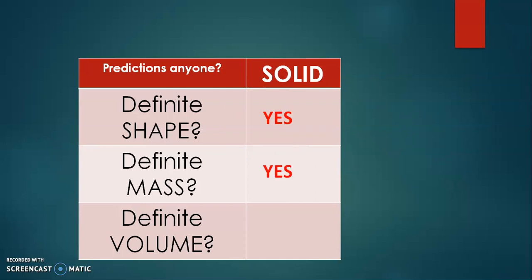In the case of mass, definite mass, and volume, that is also a definite volume. So the solid has definite shape, definite mass and definite volume in the solid state.